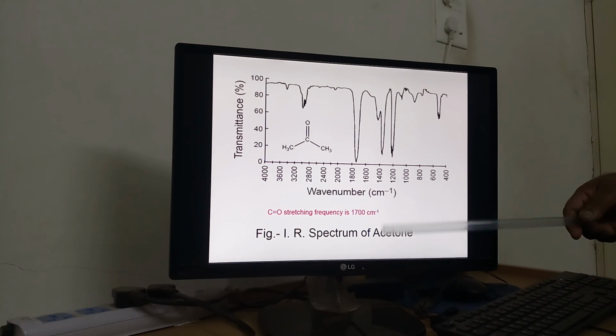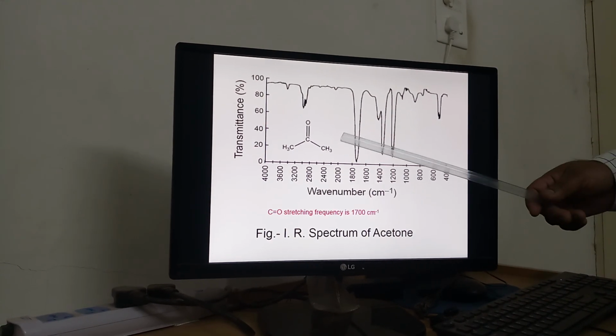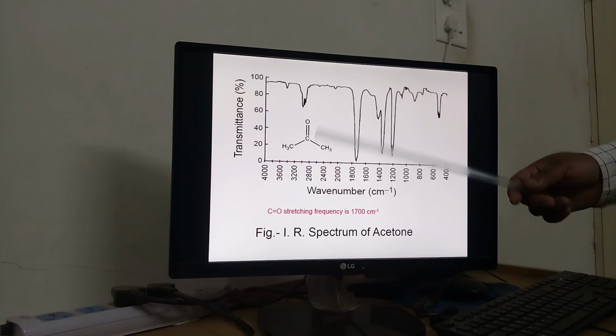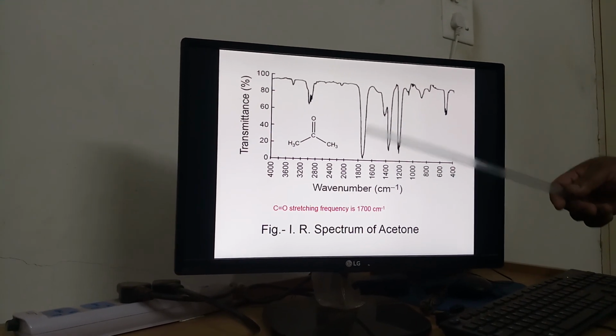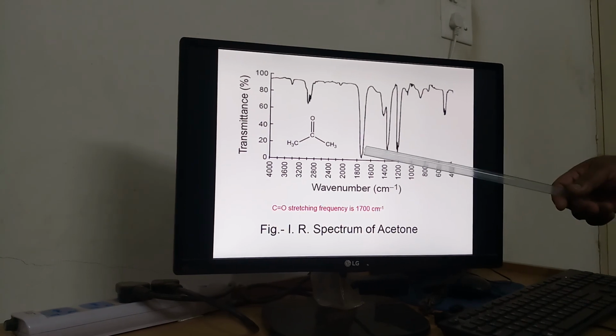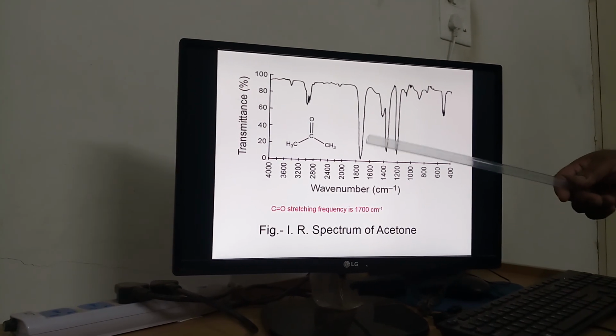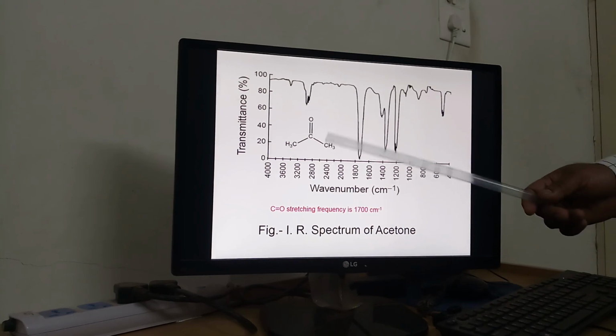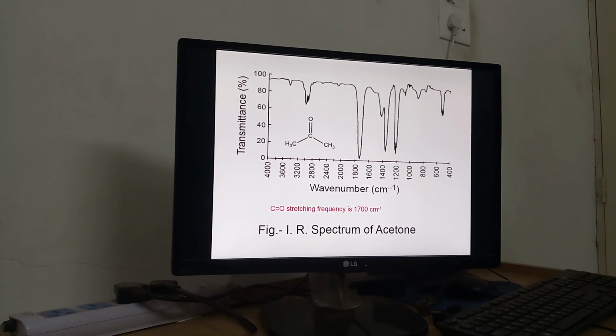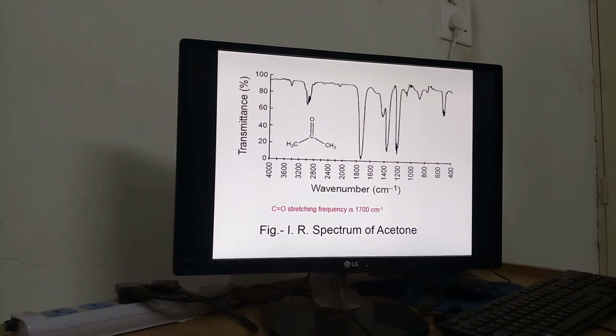In this, that is a spectrum of acetone. We are observing here CO stretching, that is the functional group, the carbonyl group stretching frequency, which is observed at 1700, a very strong absorption band. A weak absorption for CH stretching, and the other two are carbon-carbon stretching frequencies which are observed. This is the spectrum of acetone.